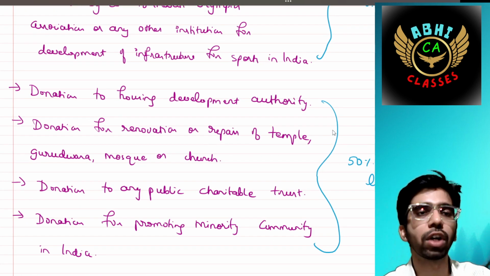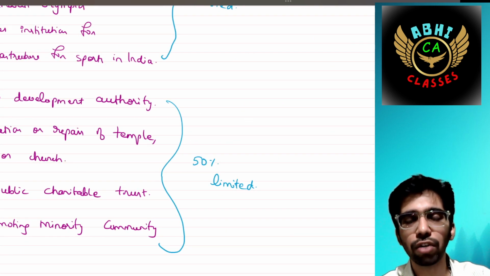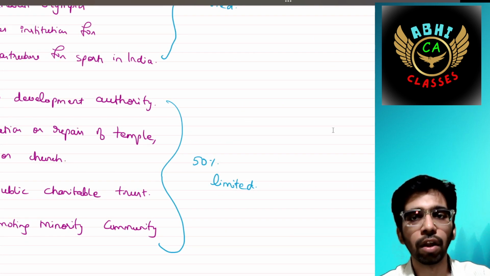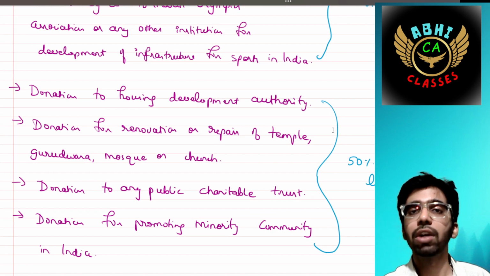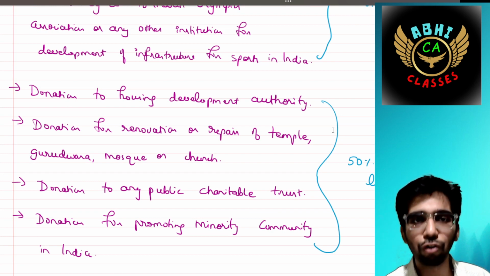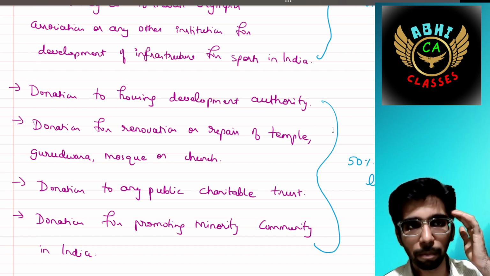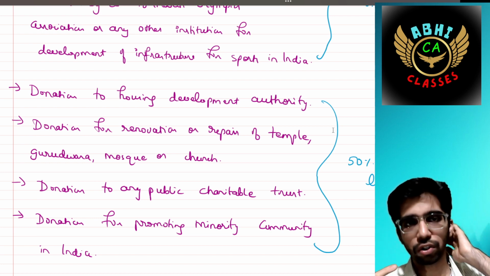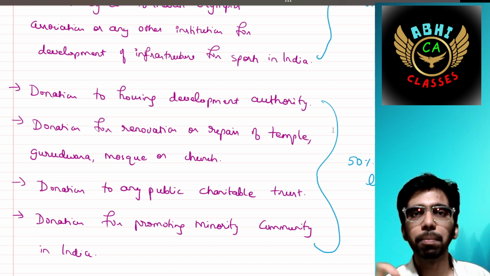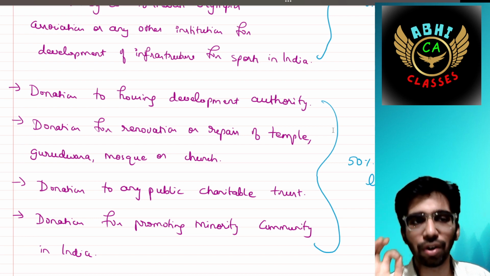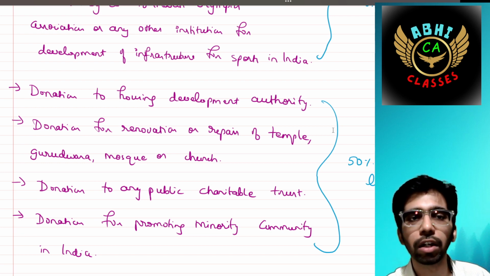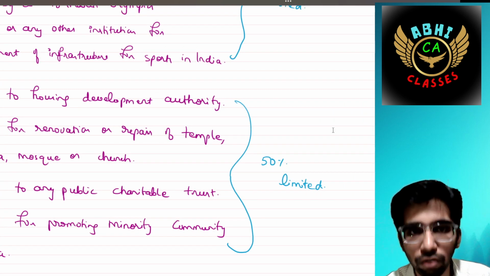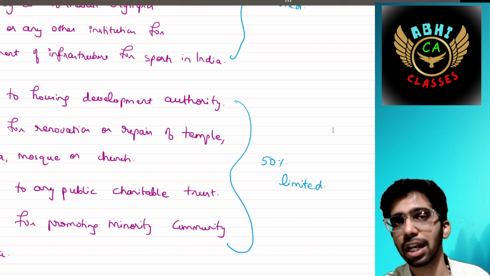Then for these four categories, you will get 50% limited. Which are they? Donations to Housing Development Authority, donations for renovation or repairs of temple, gurudwara, mosque or church, donations to any public charitable trust, and donations for promoting the minority community of India. If you contributed towards any of these, then you would get 50% limited.